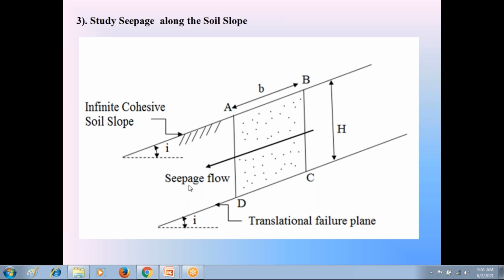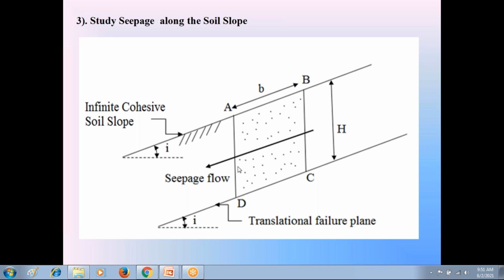Check that direction of water flow. The direction of water flow, that is seepage flow, is parallel to the soil slope AB. So here the seepage flow is parallel to soil slope AB. So this seepage flow also makes the angle I with horizontal.